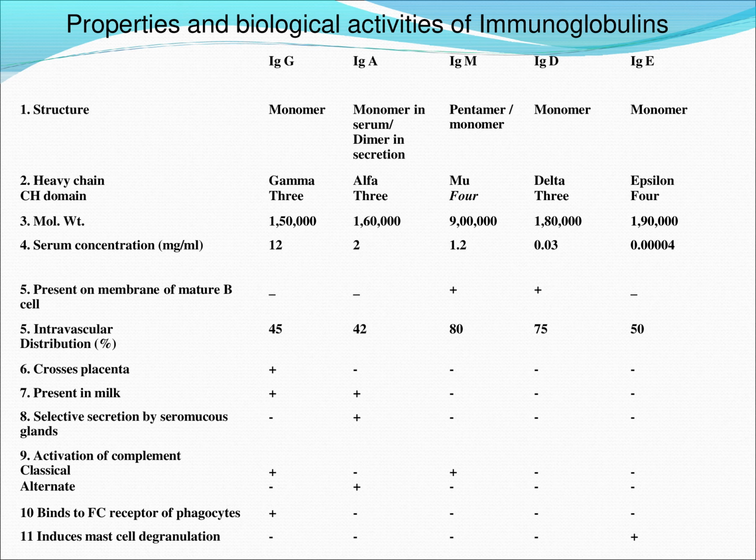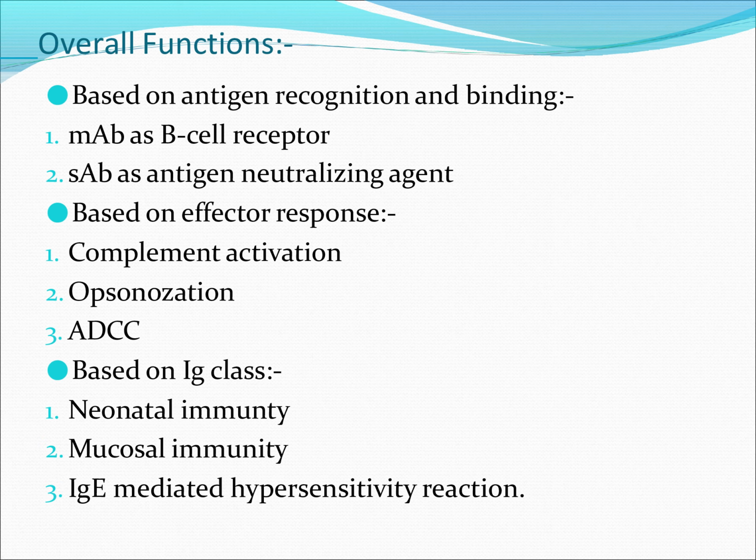The various classes show various types of antigenic determinant sites and play an important role in generating the immune response. The immunoglobulins are responsible for generating the immune response, so all these classes are very important, and out of that, 80% is IgG, which is a very important class of immunoglobulin. So this is the basic classification of the various types of immunoglobulins.